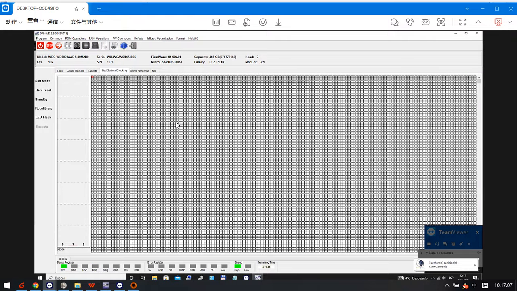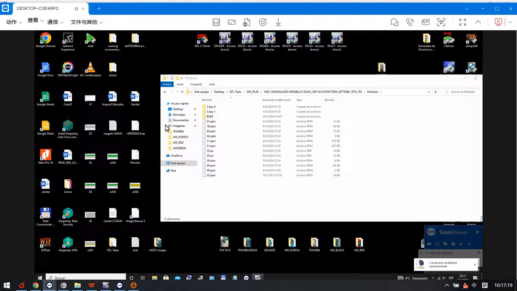Now we can see the data area is fully accessible. So at this time, we can go to the DFL DDP data recovery software here.